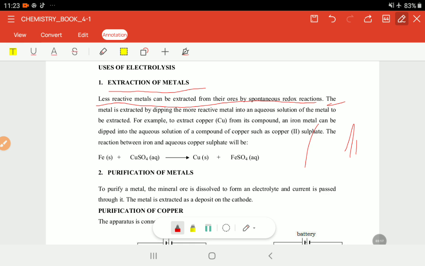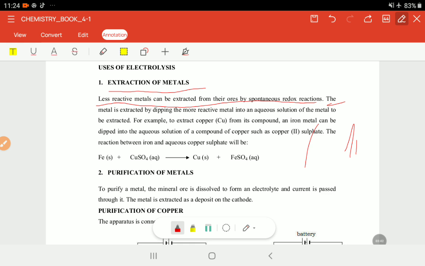And we know that always in a displacement reaction, those metals that are less reactive are displaced, they are removed, and their place is taken by the metal that is highly reactive.